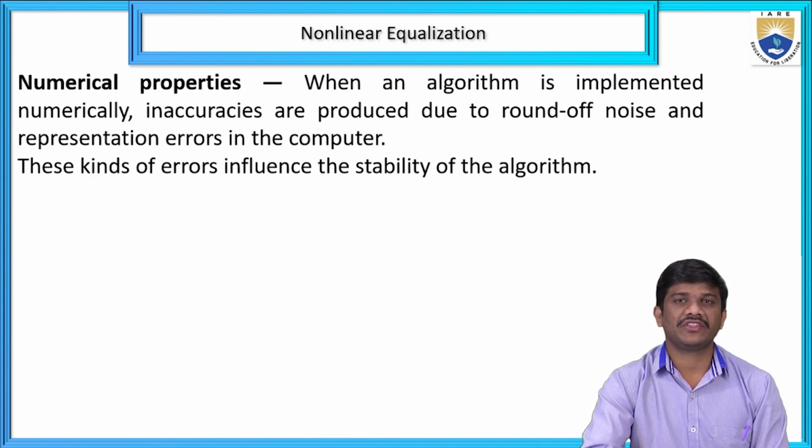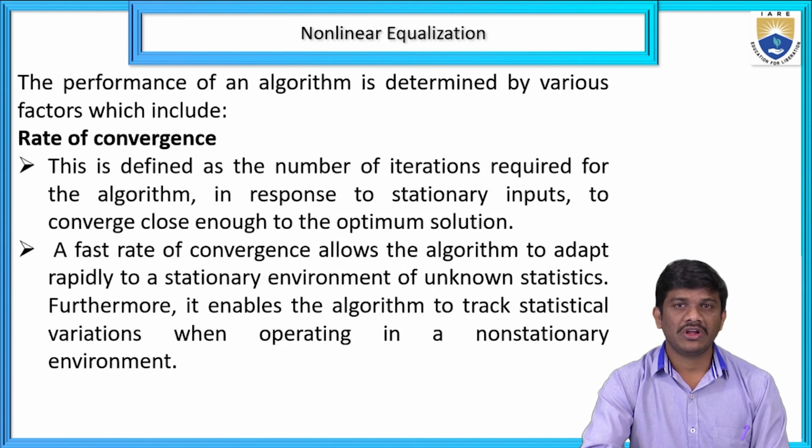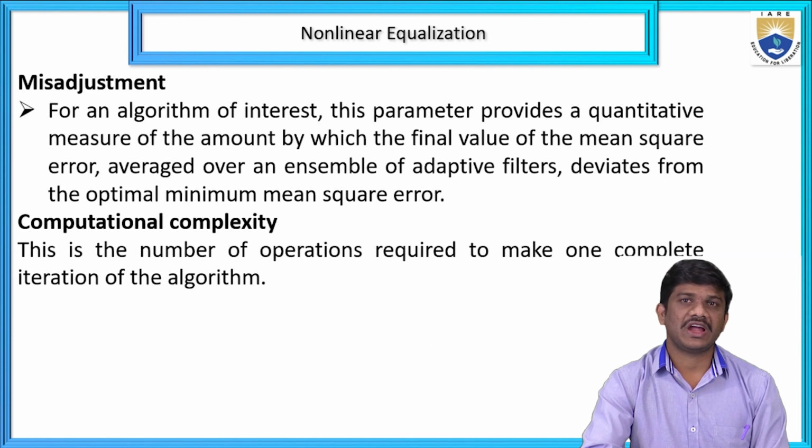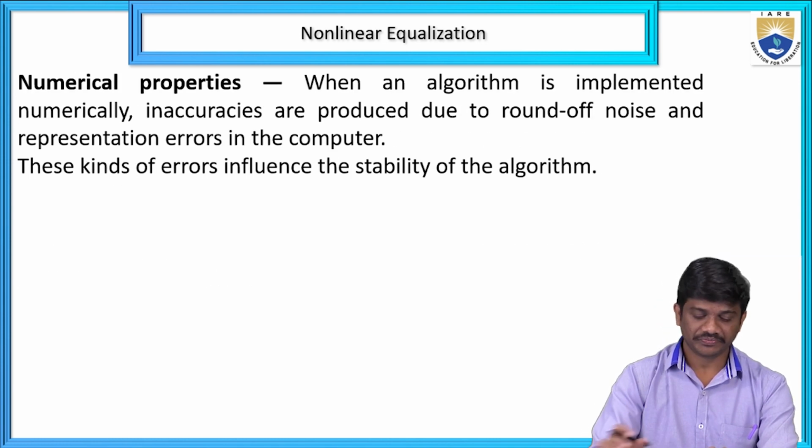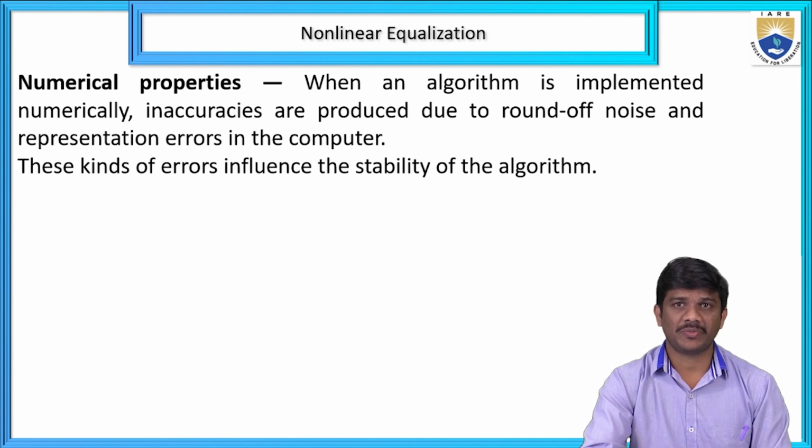And we have another one, numerical properties. When an algorithm is implemented numerically, inaccuracies are produced due to round-off noise and representation errors in the computer. These kinds of errors influence the stability of the algorithm. We have four in total: one is the rate of convergence, second is misadjustment, third is computational complexity, and numerical properties. Okay, these are the properties.